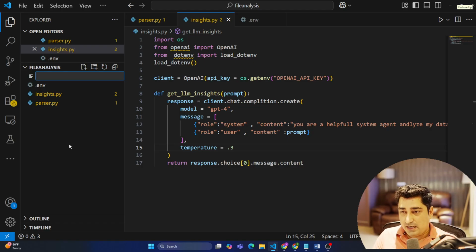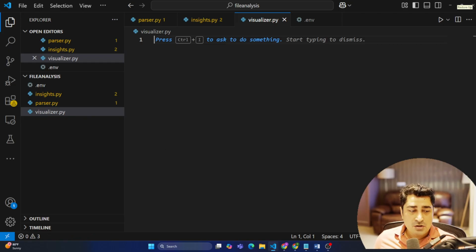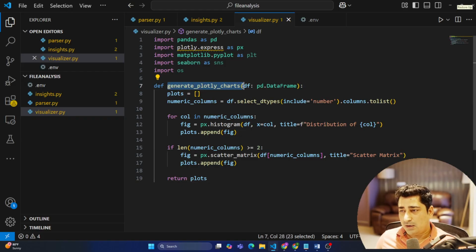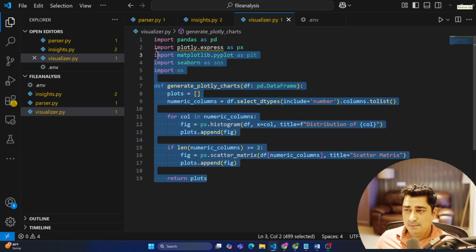Let's suppose I would like to do some sort of a visualization. So I'm going to create a visualizer.py file, which will be used for visualizing the entire data. I'm not going to do much over here, so I'm just going to utilize this code. It will generate a Plotly chart. Whatever data we get, it will visualize it as a final visualization, if it is possible. If not, I'll handle that in terms of a condition. So this is going to be visualizer.py, which is going to give me the graph kind of structure.